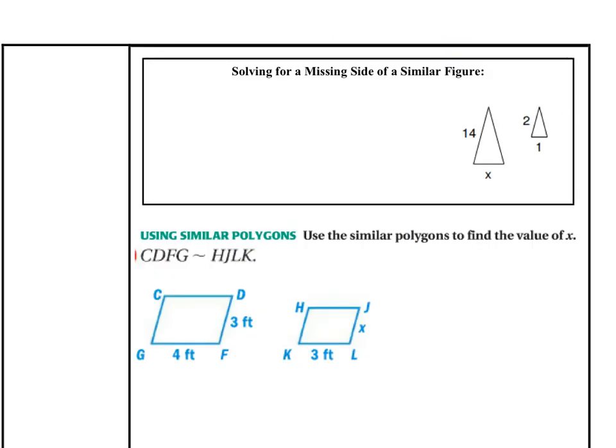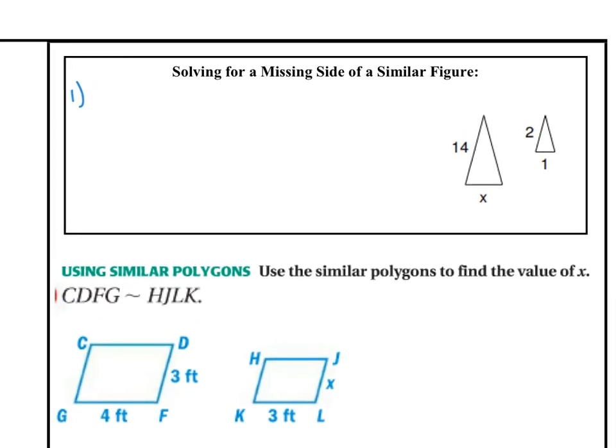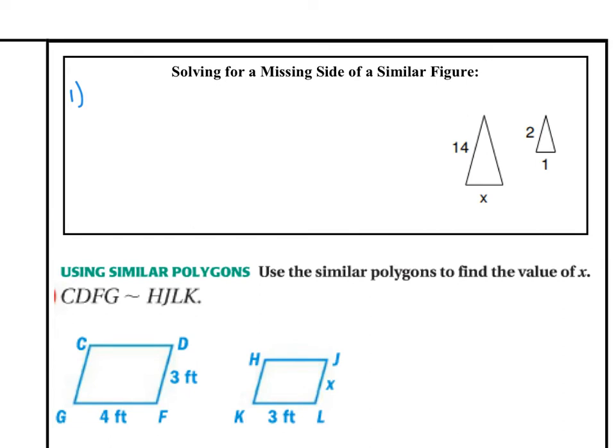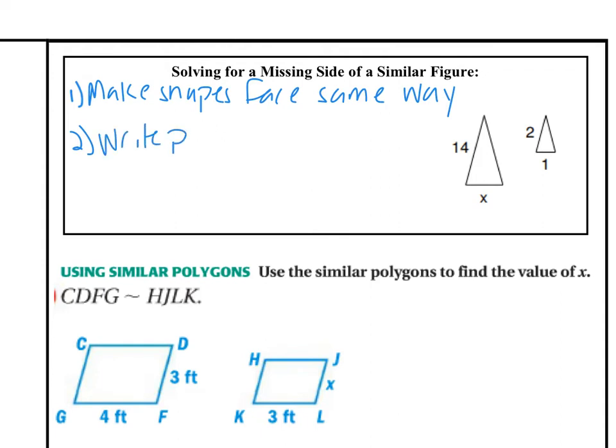We're going to use this idea to also figure out side lengths if we don't know what they are yet. And the way we're going to do that is through 3 different steps. So we've got an example of 2 triangles even in this picture, or in this box. Our first step is to make sure that the shapes are facing the same way. So I'm going to say make the shapes face the same way. So if one's tilted sideways, let's redraw it standing upright so that all the sides match up.